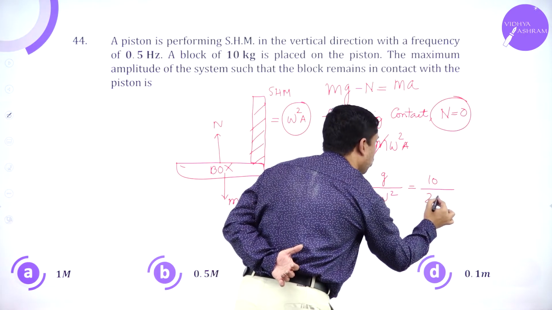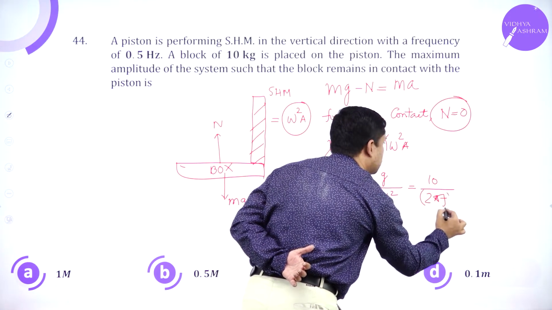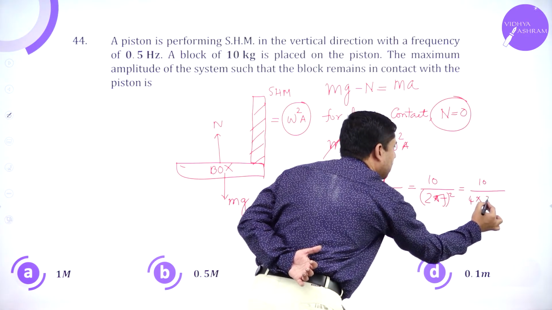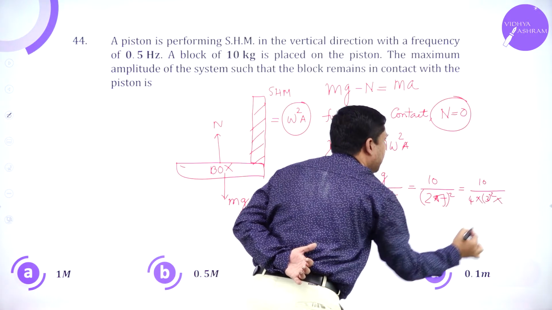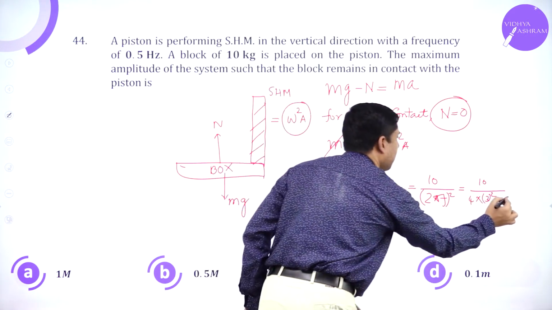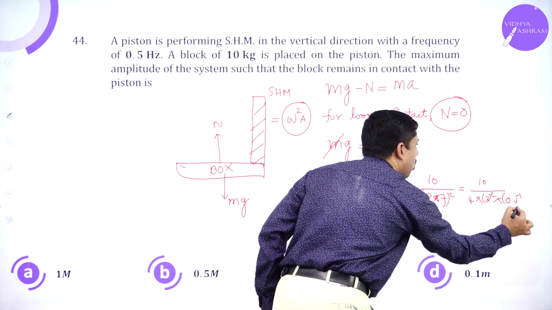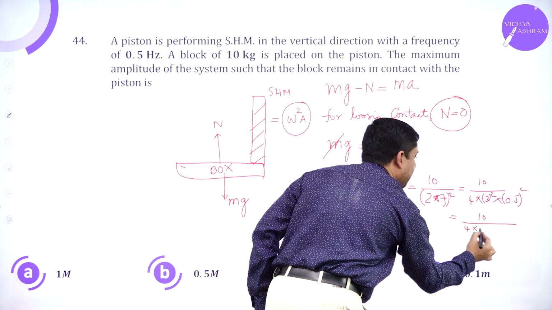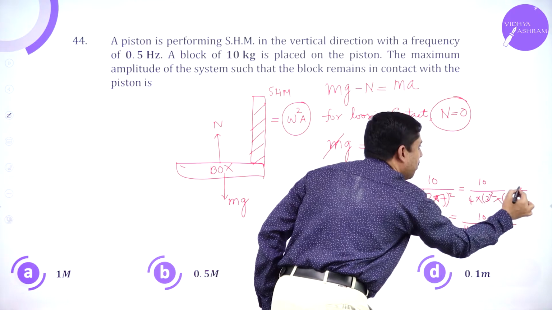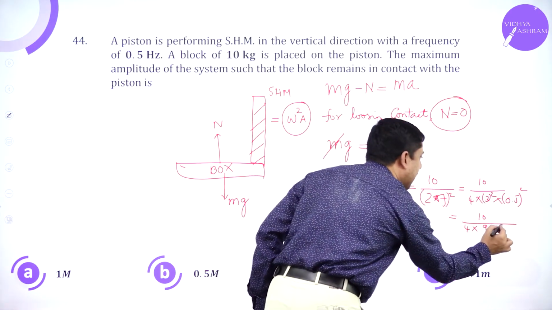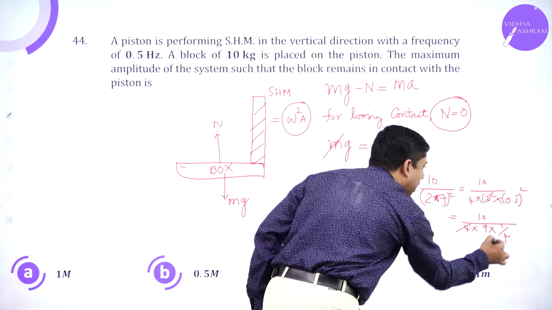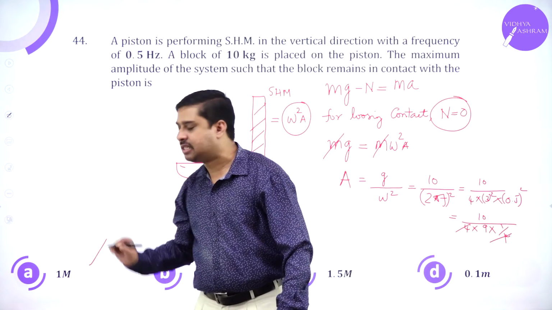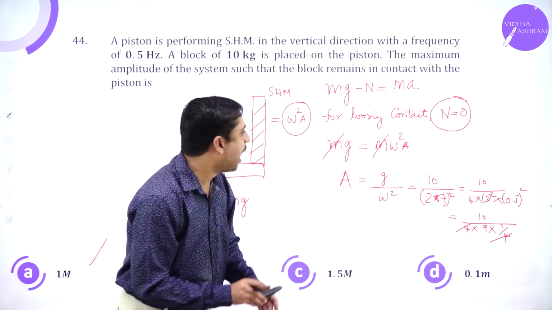Omega is 2 pi f whole square. 10 over 4 into nearly 3 square into frequency, which is given, 0.5 whole square. 10 over 4 into nearly 9, and 0.5 whole square is 0.25, that is 1 by 4. 4 and 4 get cancelled. 10 by 9 is nearly 1 meter. So the answer has to be 1 meter.